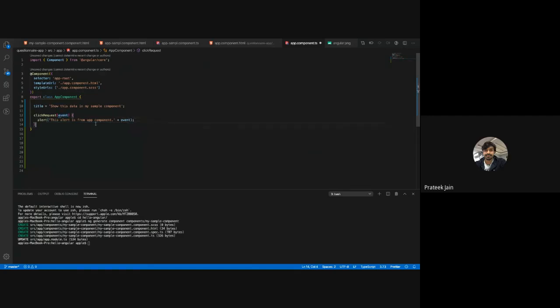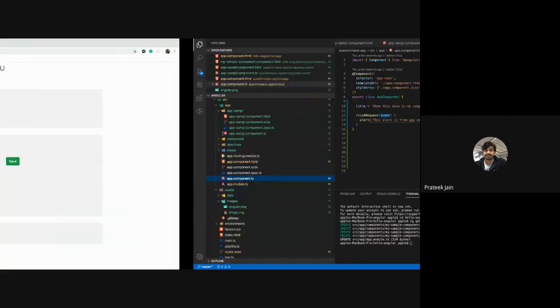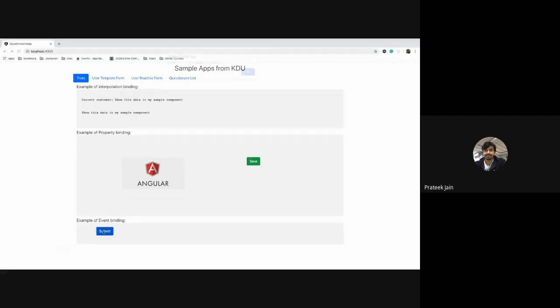Okay, so now instead of only showing the alert message, I am also showing the name of the customer which I have passed from the sample component. So now what I tried to do is pass my customer name from my child component to my parent component. When I click on submit, I will get this alert from the app component, and then the kick drum.